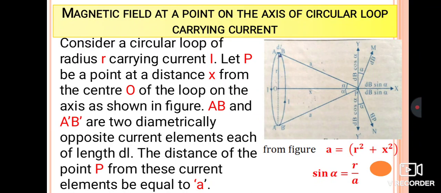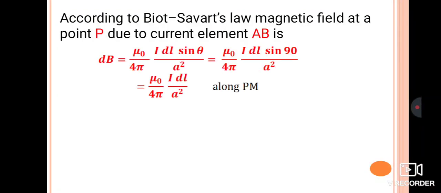In the diagram, you observe dB cos alpha which is along Py, as well as dB sin alpha which is along the Px direction. That means the magnetic field along Pm is resolved into two components. Just to remember the projectile motion, there also we resolved into two components, u cos theta and u sin theta, where we took the velocity as u. Here only the magnetic field dB is resolved, so instead of cos theta, cos alpha is taken. So dB cos alpha along Py and dB sin alpha along Px. This is what we got.